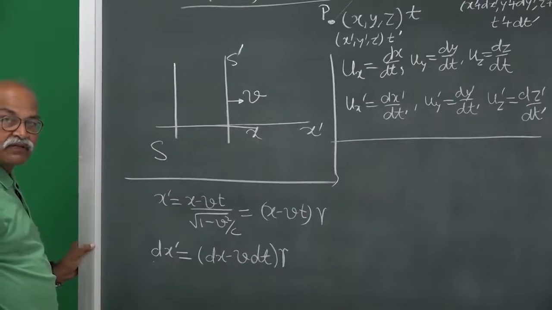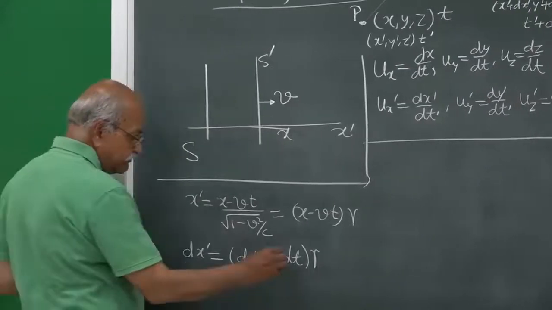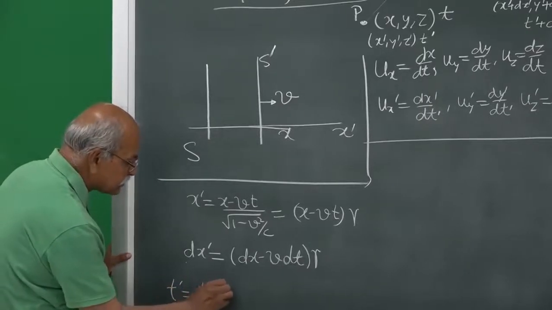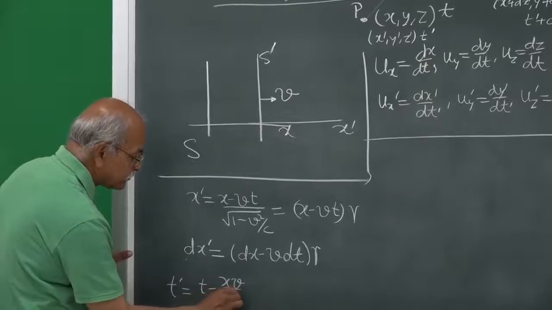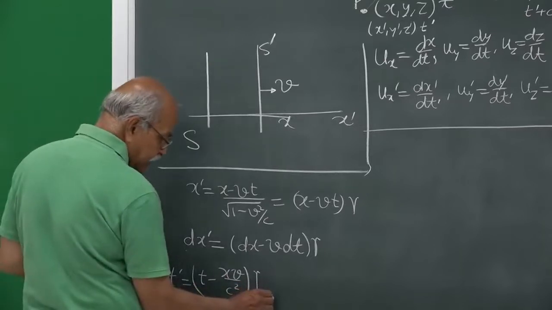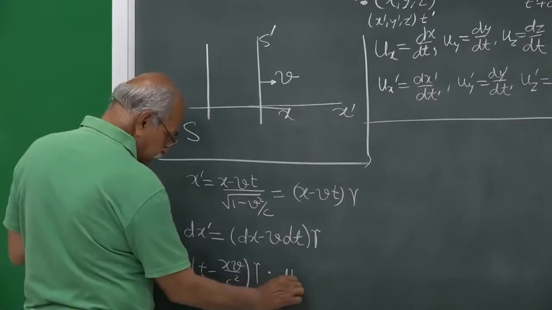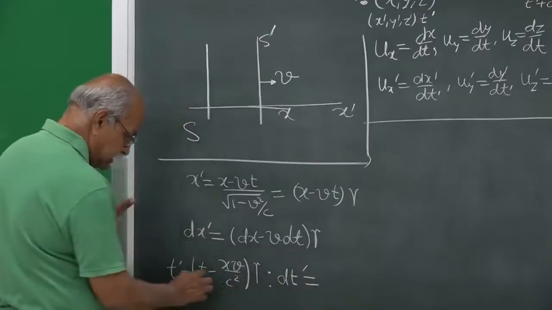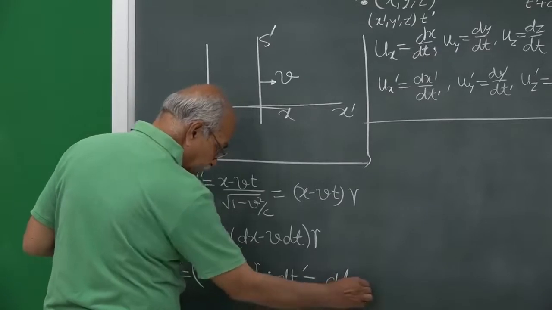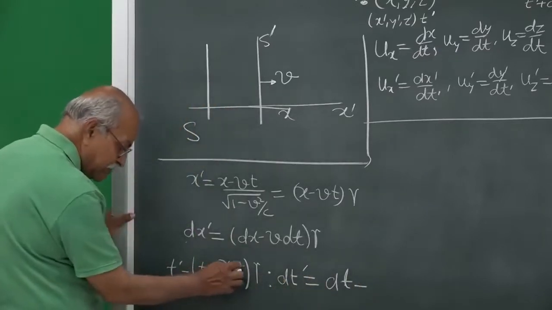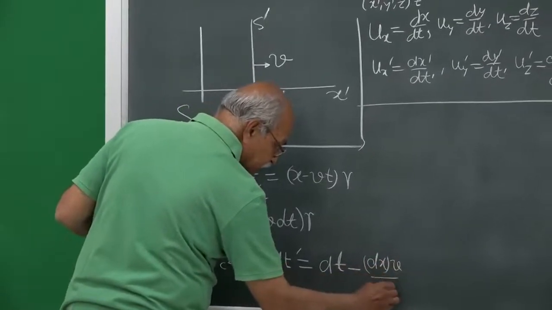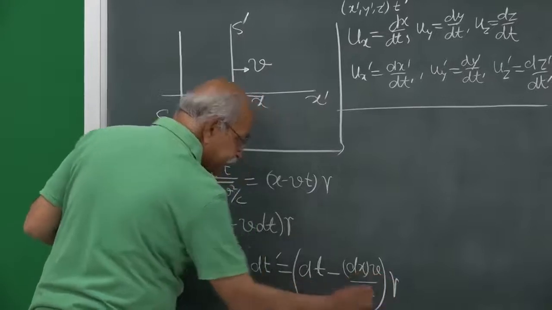Similarly, for time, you have t prime is equal to t minus xv by c square, multiplied by gamma, and therefore you can write dt prime. dt prime will be equal to dt minus dx v by c square, times gamma.